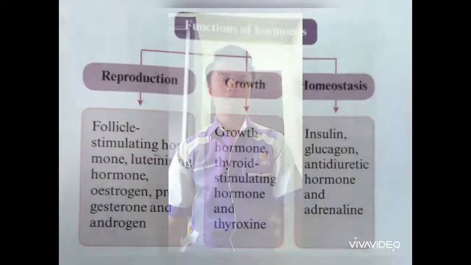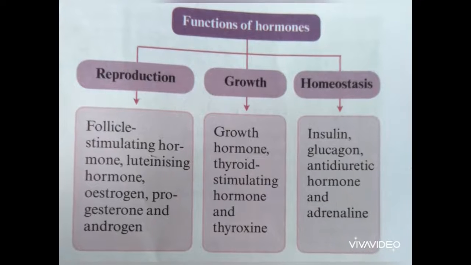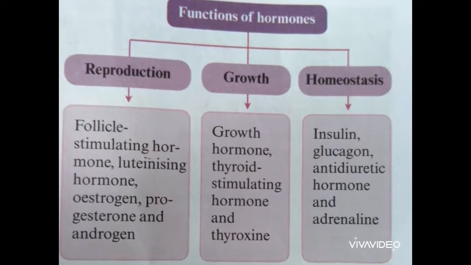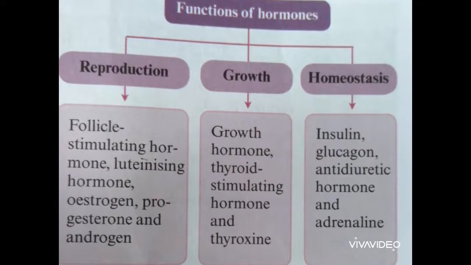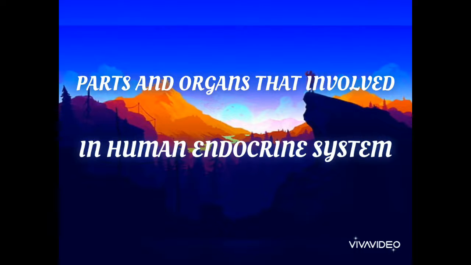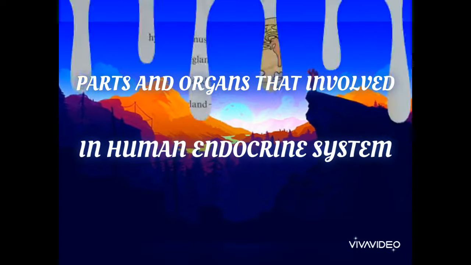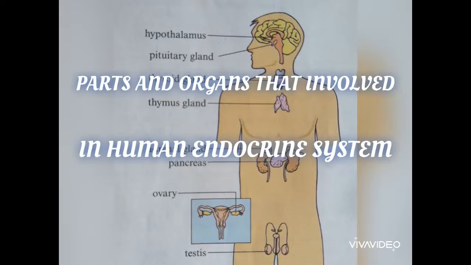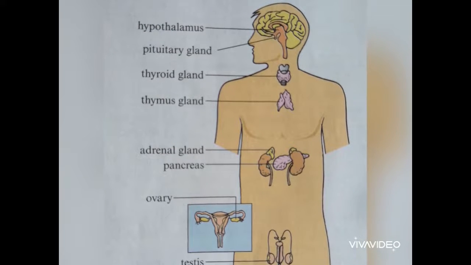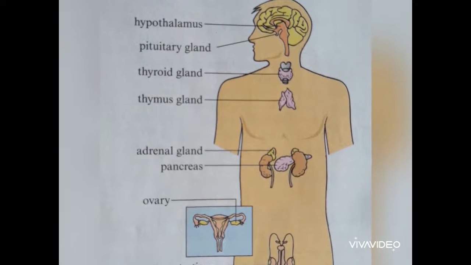Functions of hormones, which is reproduction, growth, and homeostasis. The endocrine glands are the hypothalamus, pituitary gland, thyroid gland, thymus gland, adrenal gland, pancreas, ovary, and testes.